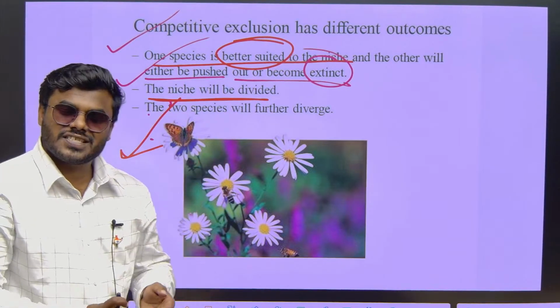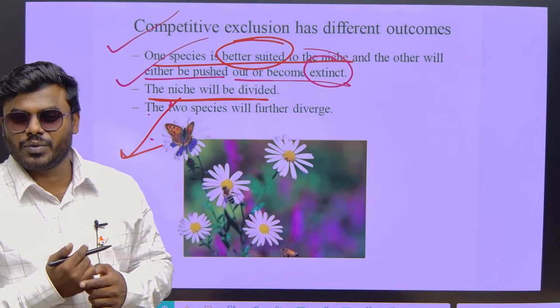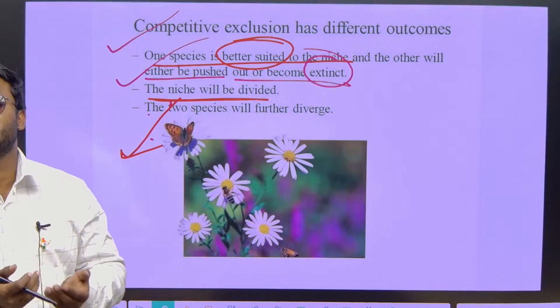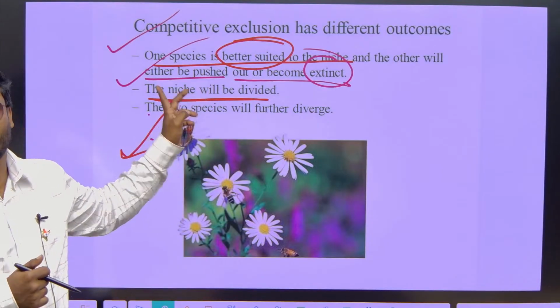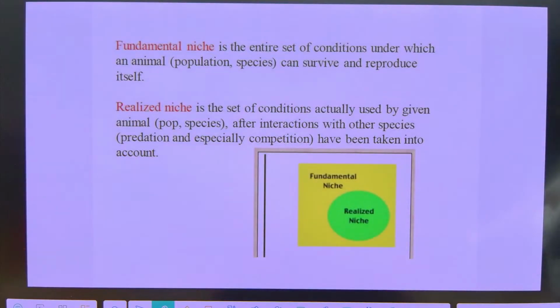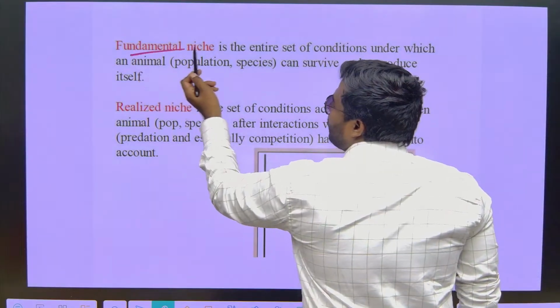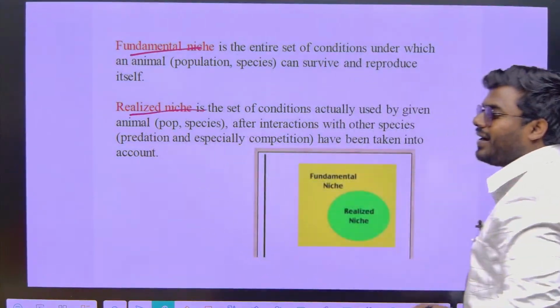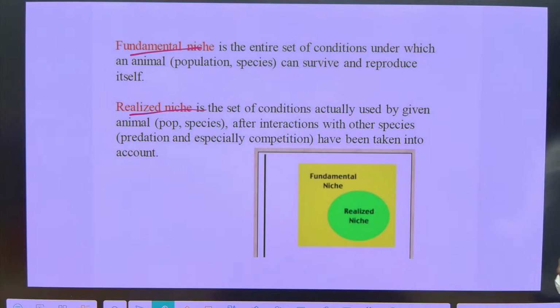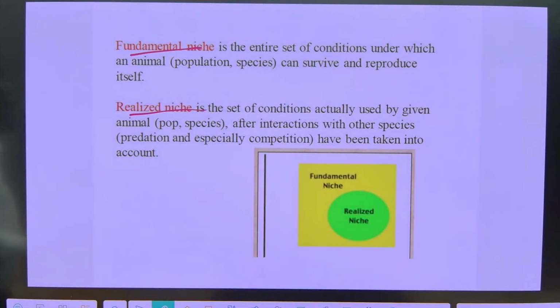Whether the competition is occurring between the same community or between different communities, depending on that, they will decide whether they have to divide the resources or not. Correct? Now, don't confuse. The whole lesson is like this only, we have to understand correctly. What is called fundamental niche and realized niche? It seems to be simple, but they will raise very tricky experiment-based questions.